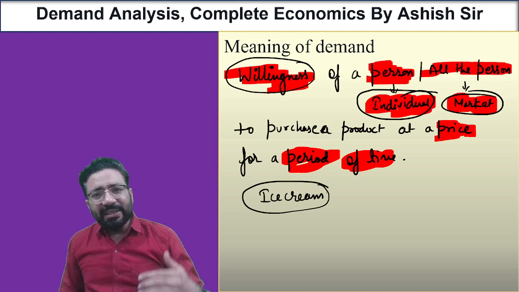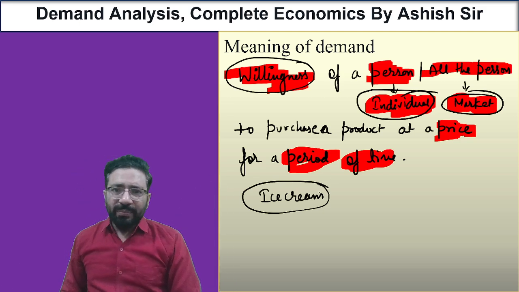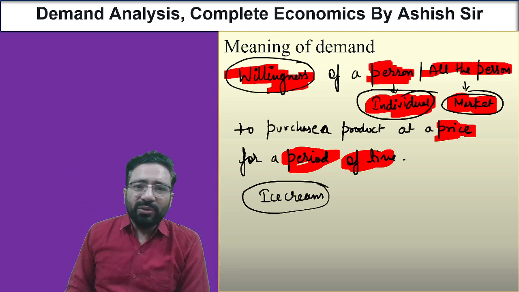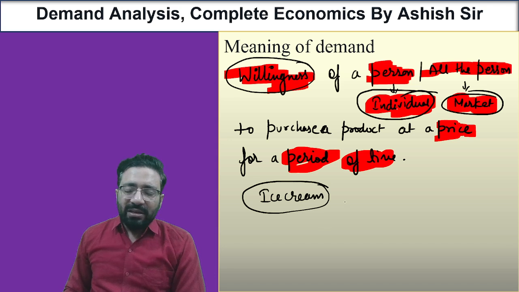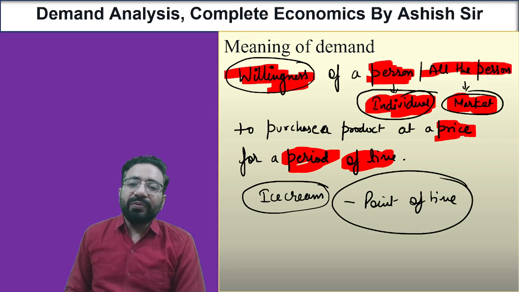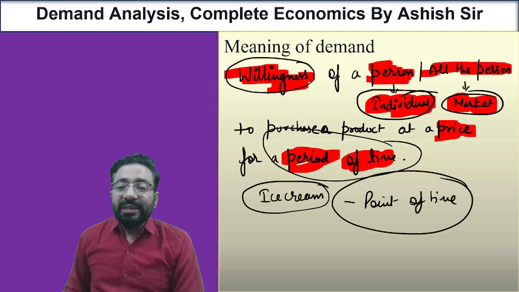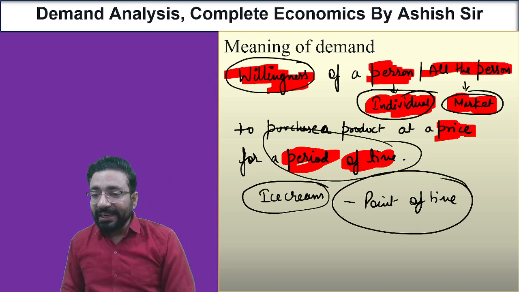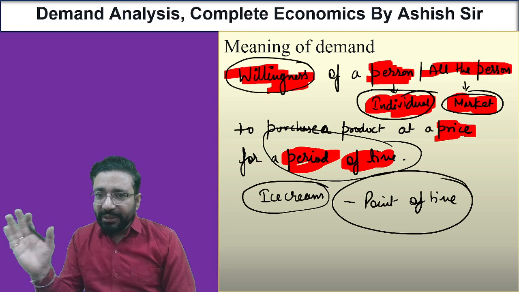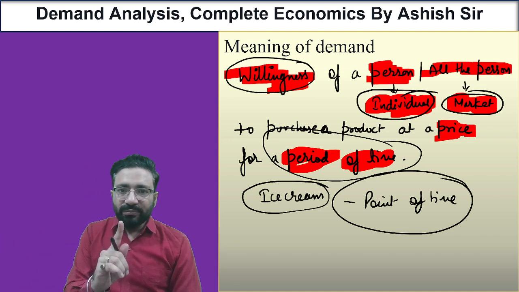Next day the price increased, so he did not purchase. His reaction was for a point of time only, not for a period of time. So that is not demand. Demand means at a price for a period of time, not at a point of time.